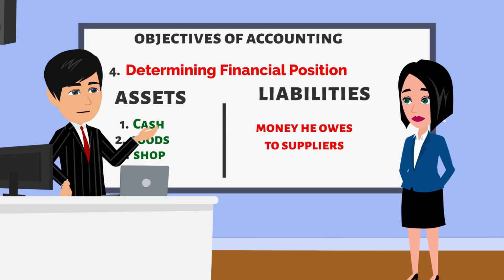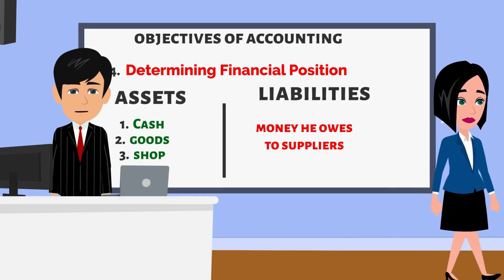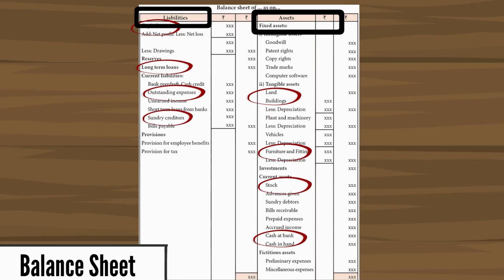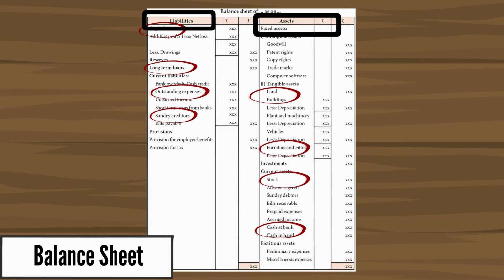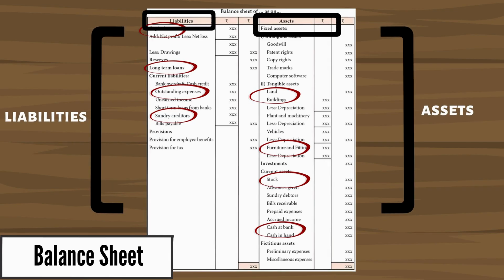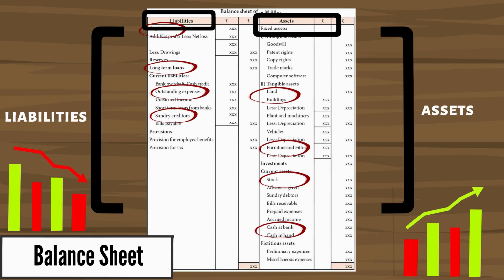Thanks, Vaishnavi. Well explained. Now, students, this is why accounting is so important in creating a balance sheet. It clearly outlines the business's assets and liabilities, helping us determine the financial position of the business. This allows us to understand whether the business is in a strong financial state or needs improvement.